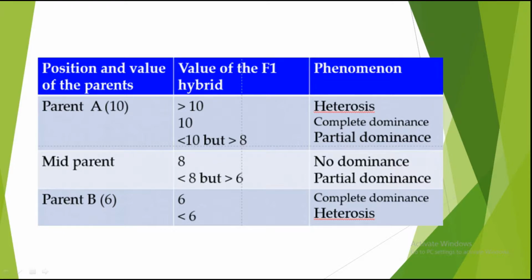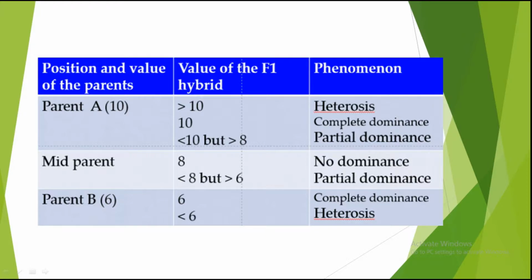Let's take an example that parent A is 10 centimeter in height and parent B is 6 centimeter in height. Now the mid parent value is 10 plus 6 by 2, so it is the average of both parents, parent A and parent B. If the height of the F1 hybrid is more than 10 centimeter, then we can say that it is heterosis.